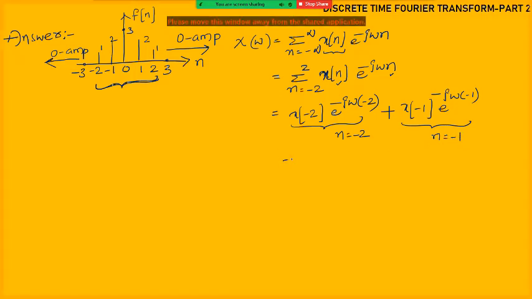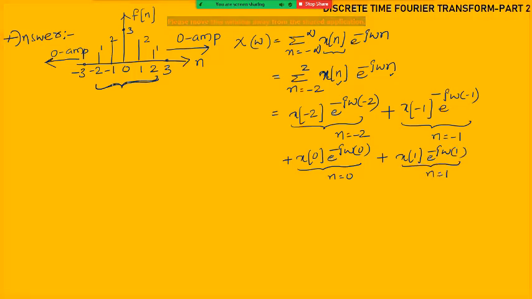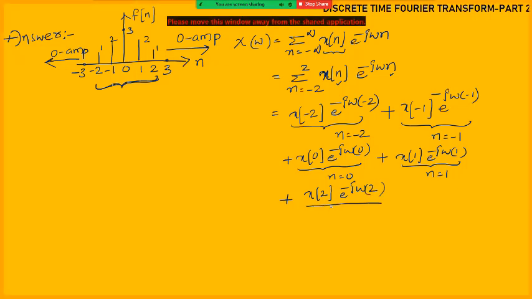Next n is equal to 0, plus x of 0 e power minus j omega 0. This entire thing I got by the substitution of n is equal to 0. Now n is equal to 1. So x of 1 e power minus j omega 1. This one is by the substitution of n is equal to 1, plus x of 2 e power minus j omega 2. Sorry, this entire thing is by n is equal to 2.